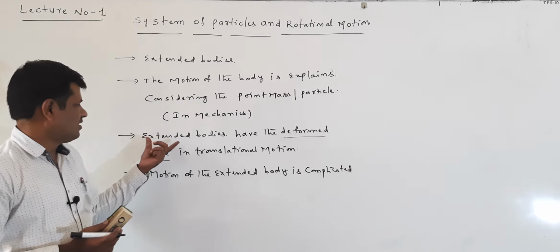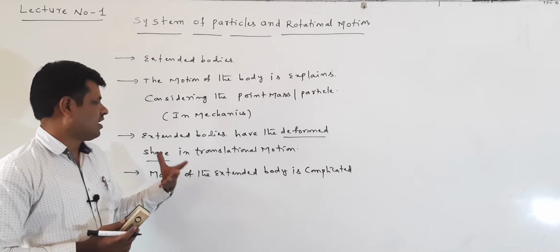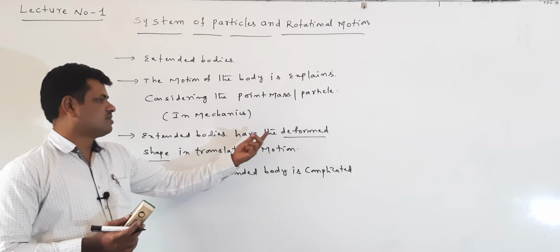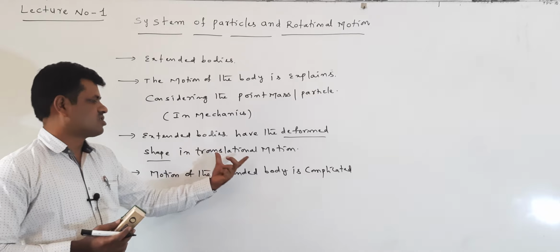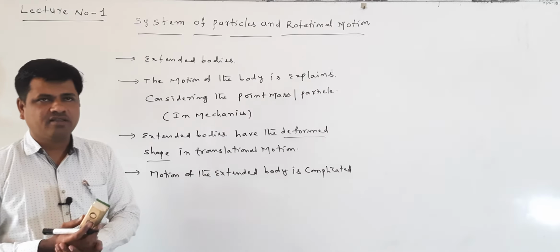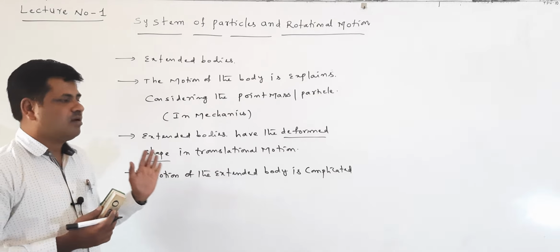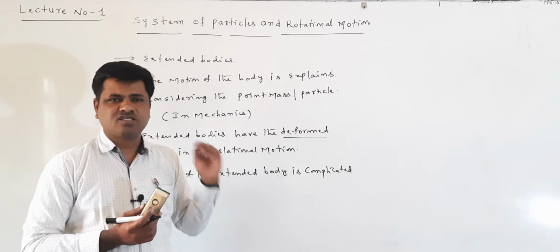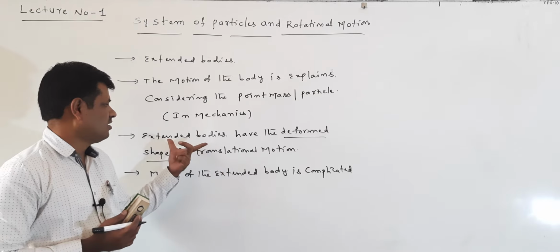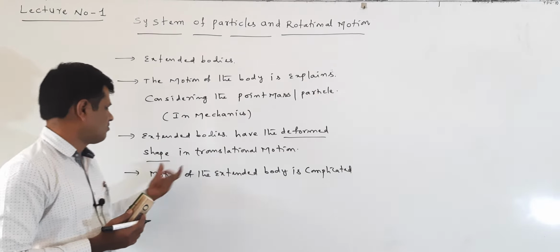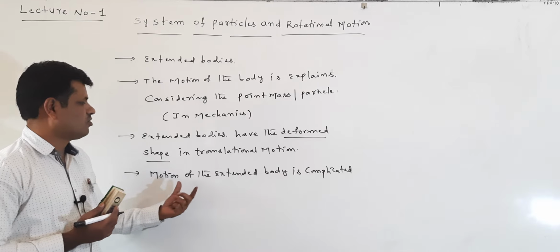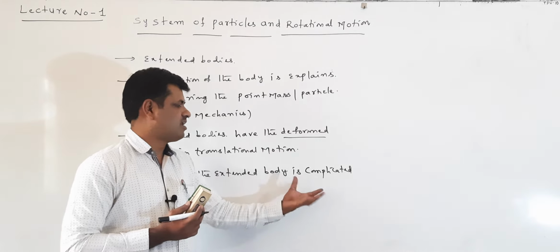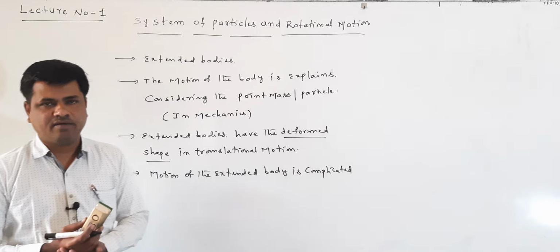When we apply a force on the extended body, it takes translational motion and becomes a deformed shape. When the extended body has a deformed shape, the explanation of its motion is very complicated.